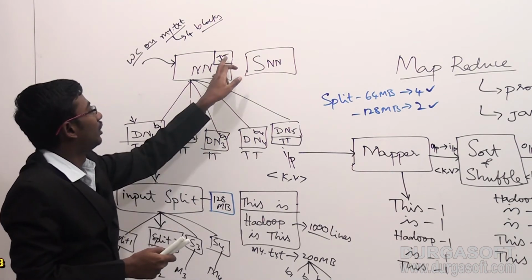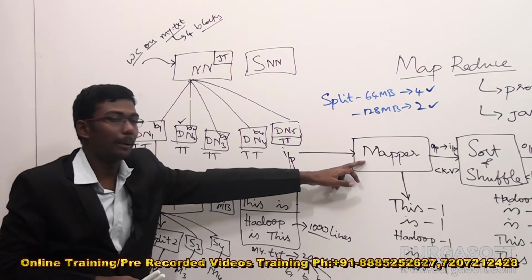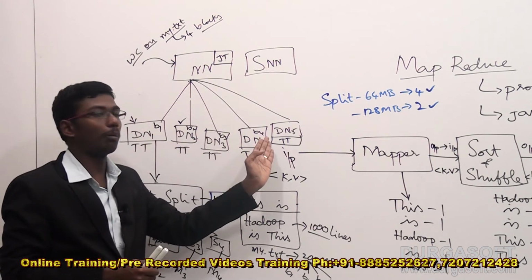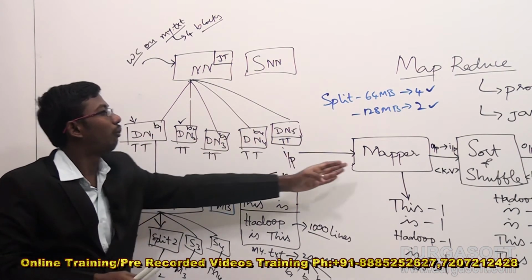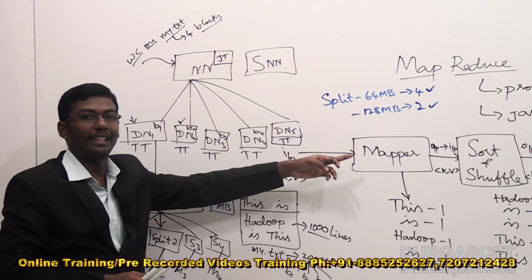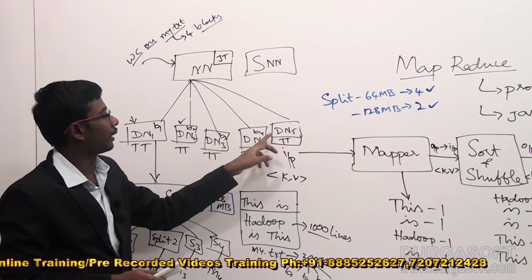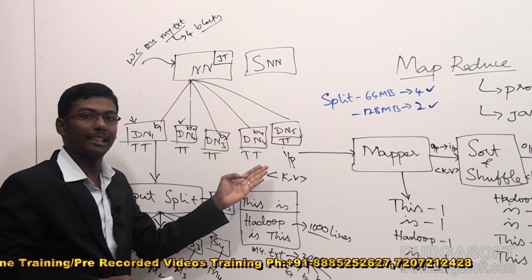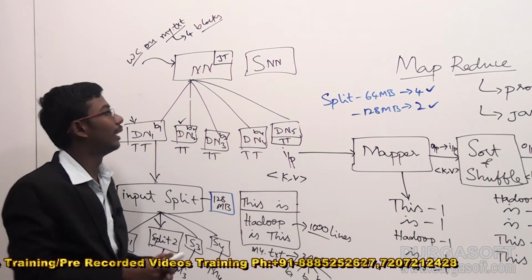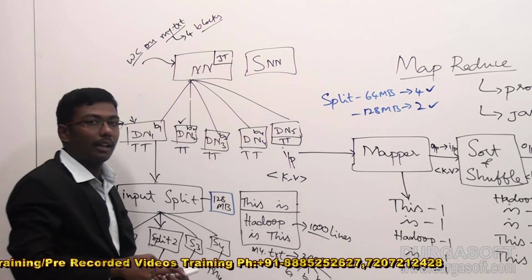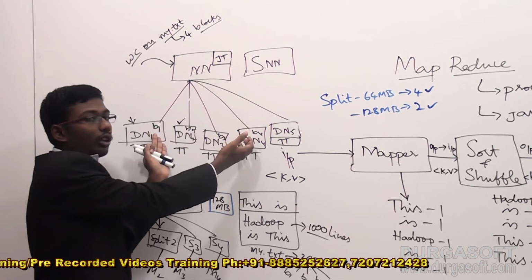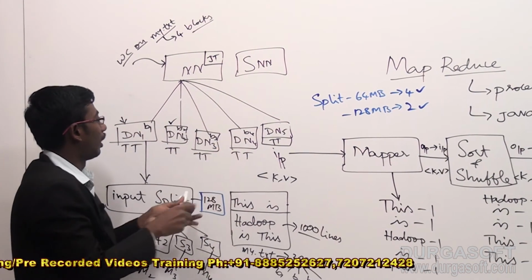Fine. The job tracker will initiate a mapper phase on top of all 4 blocks by executing 4 mappers, taking the help of 4 mapper classes. By executing these 4 mappers on top of these 4 blocks, how many outputs may we expect? As the job tracker, we are giving 4 requests to these 4 blocks.